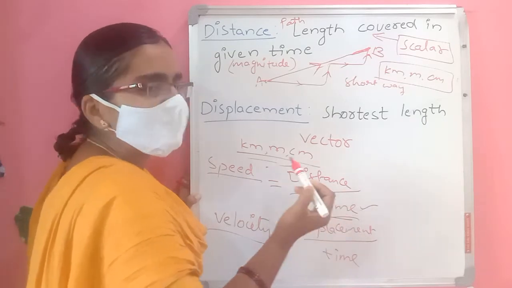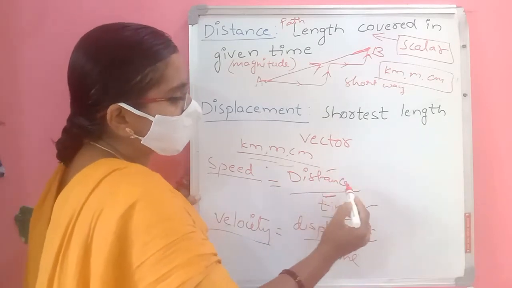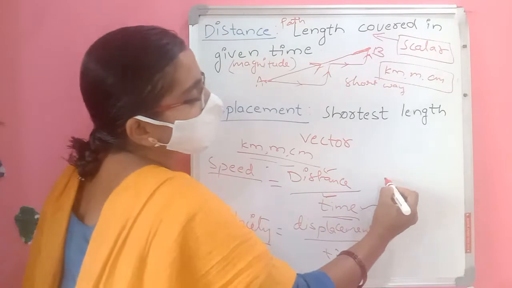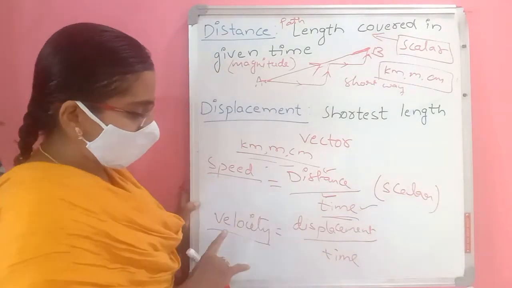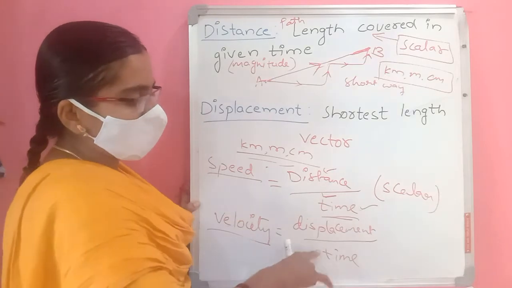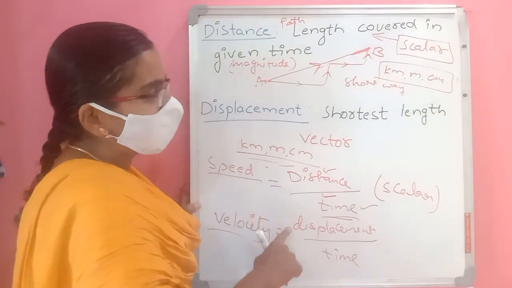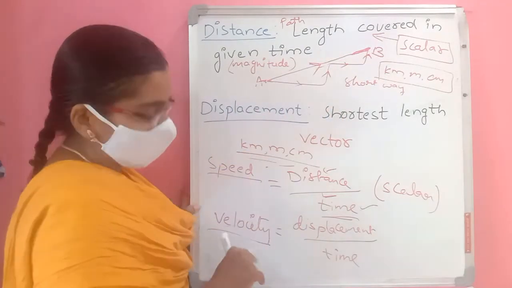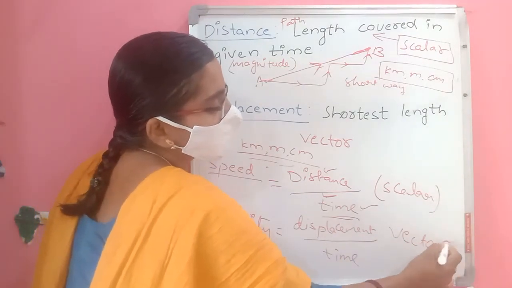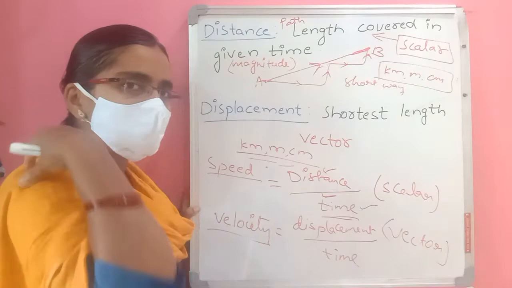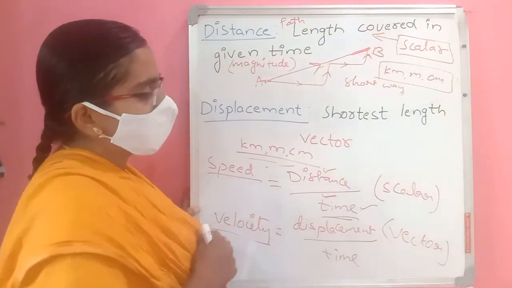So it is also scalar. When these two are scalar quantities, speed is also scalar. But if you go to velocity, time is scalar, but displacement is a vector quantity. That's why velocity is also a vector quantity.